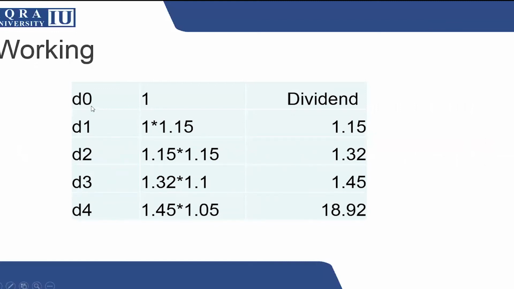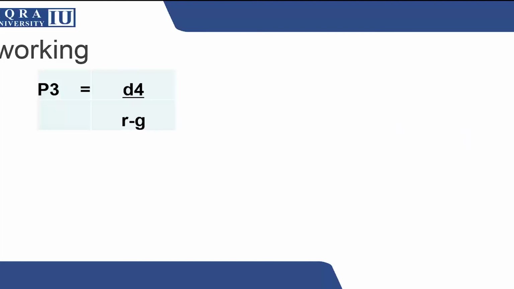You will take D naught as 1. Then you will apply the 15% growth factor for the next 2 years, that is for D1 and D2. And as the question showed that in the third year the dividend will grow by 10%, I am taking 1.10, and for D4 I am taking 5% as given in the question. Once you have computed all the dividends for the coming years, you will be able to calculate P3.